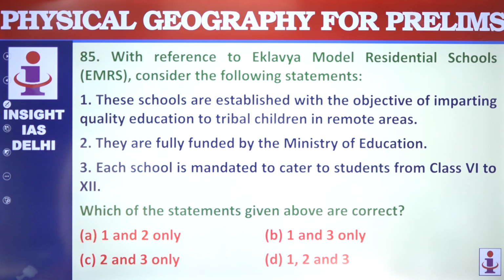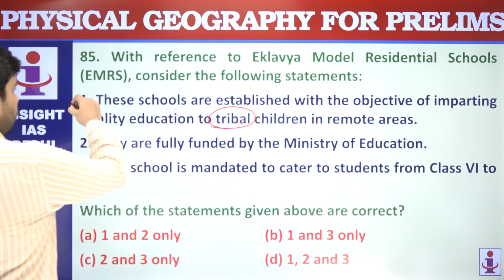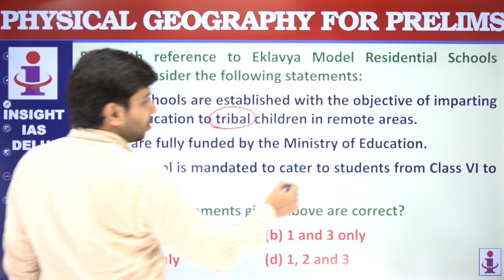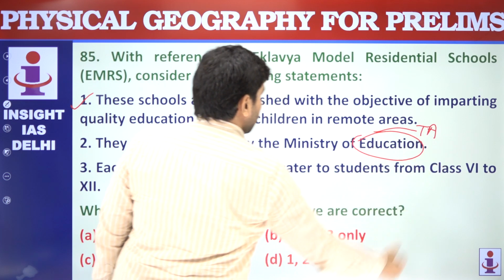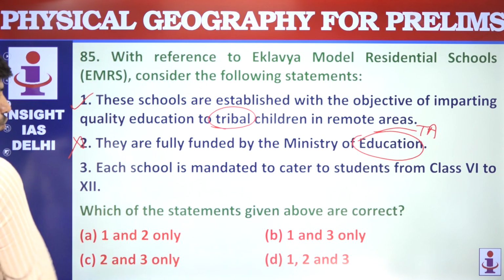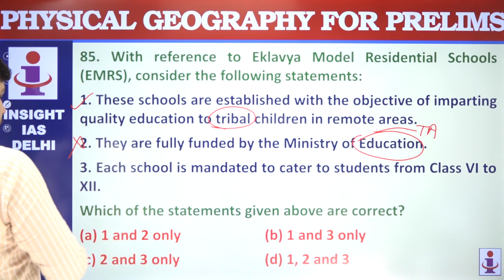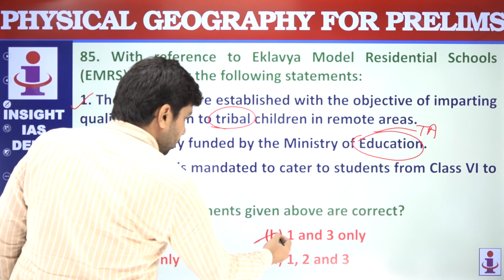Eklavya Model Residential School. These schools are established with the objective of imparting quality education to tribal children. Eklavya Model Schools, yes, tribal. Fully funded by Ministry of Education. Actually, it is Ministry of Tribal Affairs. So this is not correct. Each school is mandated to cover classes 6 to 12. So 1 and 3 are correct.